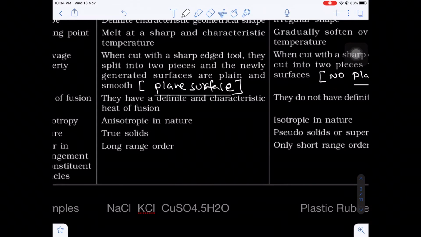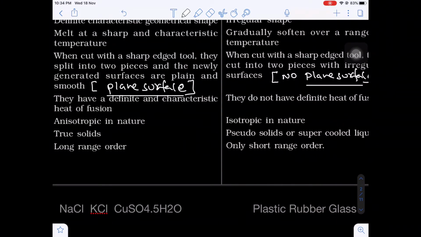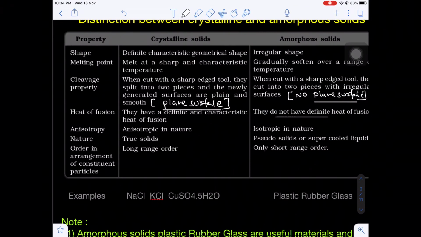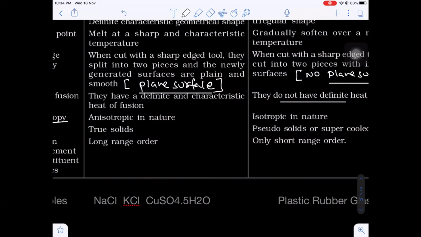Now heat of fusion. Crystalline solids have a definite and characteristic heat of fusion, whereas amorphous solids do not have any definite and characteristic heat of fusion. And one more important thing, anisotropy. What is the meaning of anisotropy? I will tell you. The crystalline solids are anisotropic in nature, whereas amorphous solids are isotropic in nature. Are you getting my point? Anisotropic, isotropic, I will explain.